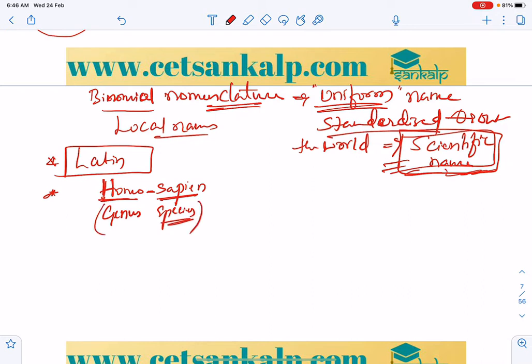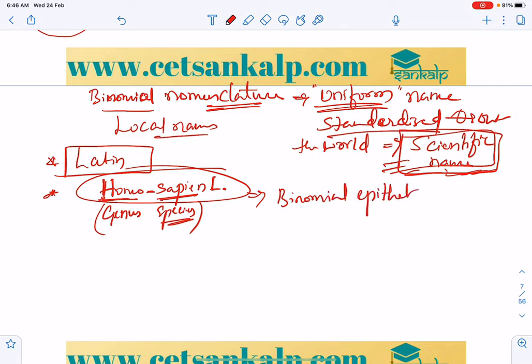Sometimes we also represent the author name in capital letters. So this completely is the binomial epithet, which is a very important thing. And if it is typed, it should be italicized. So these are the rules of binomial nomenclature.